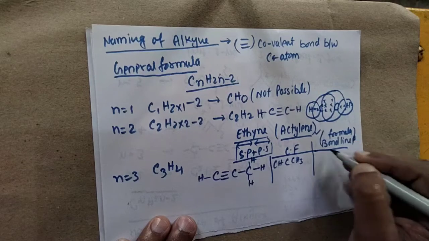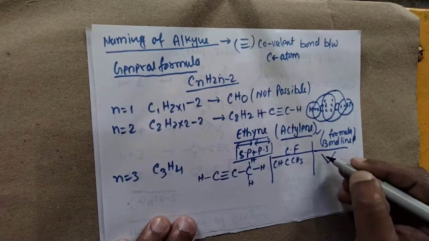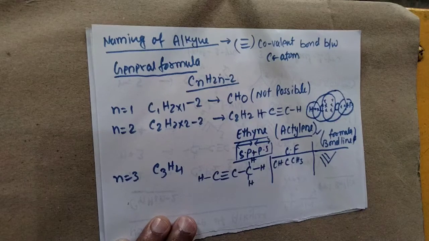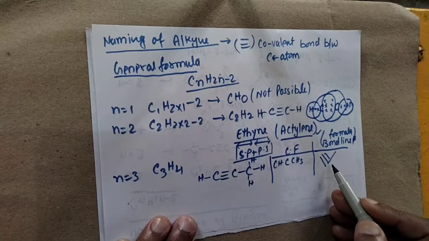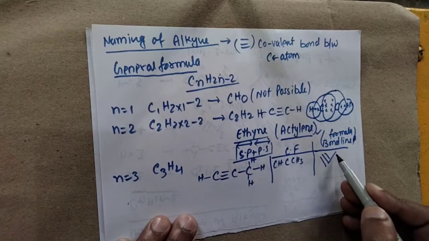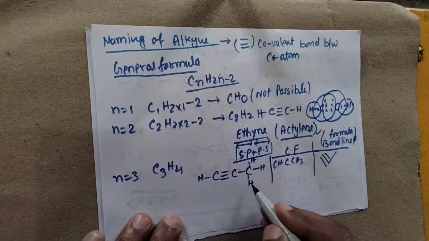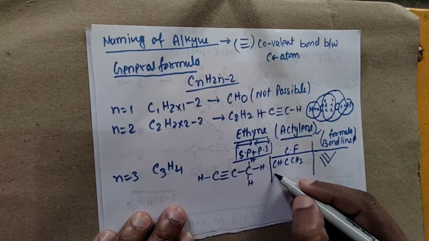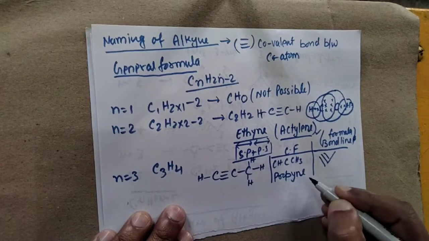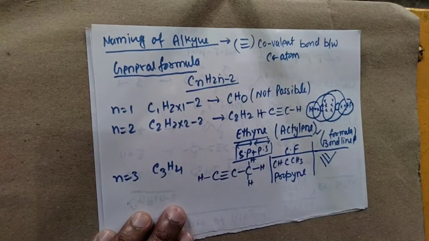We can also develop the bond line formula. So what is the bond line formula? We simply write it in this form. Here we have a triple covalent bond. This one is carbon, this one is carbon, and this one is carbon, 3 carbons. And what is the name of that particular compound? Simply we can name it propyne. Prop belongs again to the secondary prefix, and ine belongs to the primary suffix.